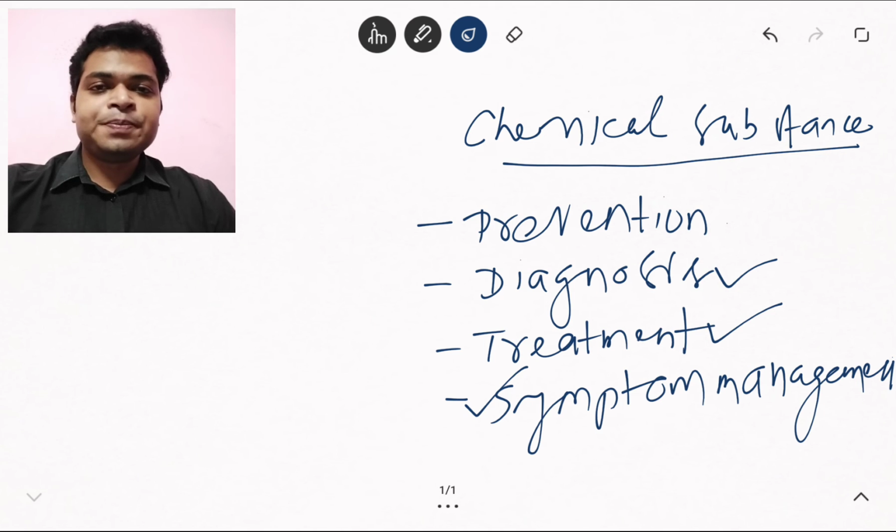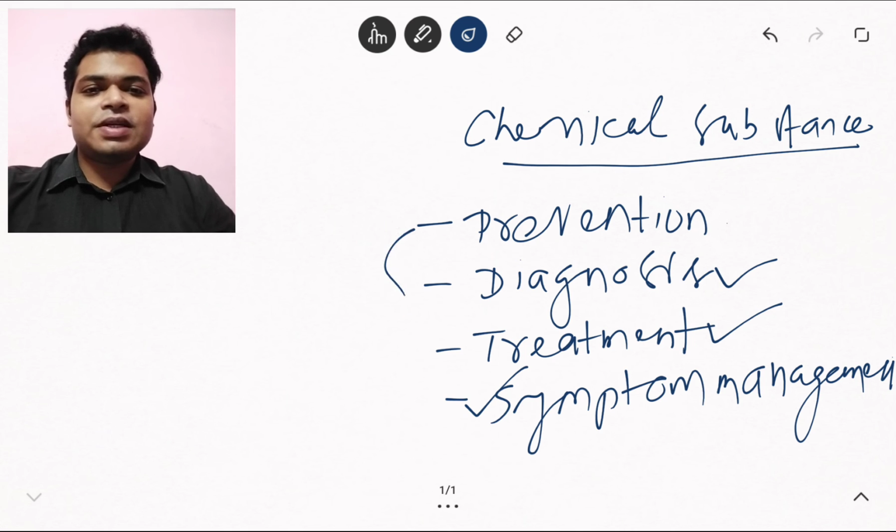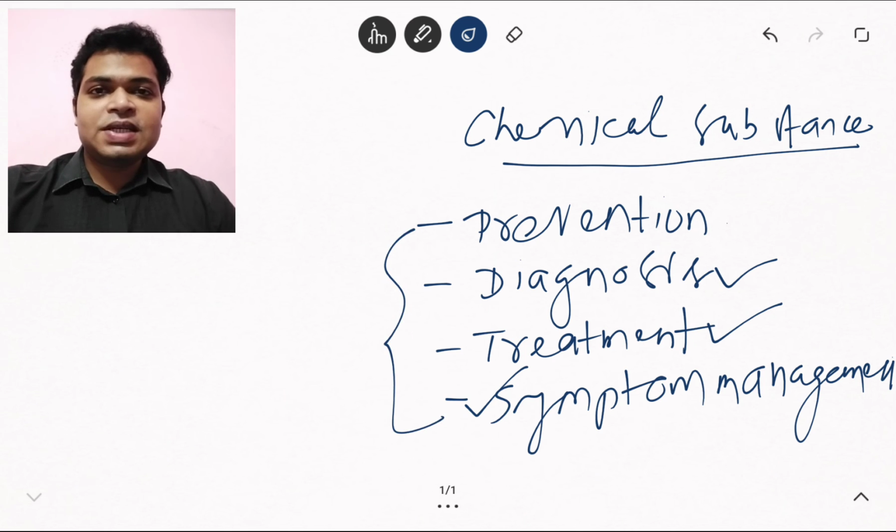For example, if you have fever, we give paracetamol to reduce the fever, so the target of the drug is reduction of the symptom, not the management of the disease. So I believe if all these parameters are present in a chemical substance, then that substance will be called a drug. Thank you.